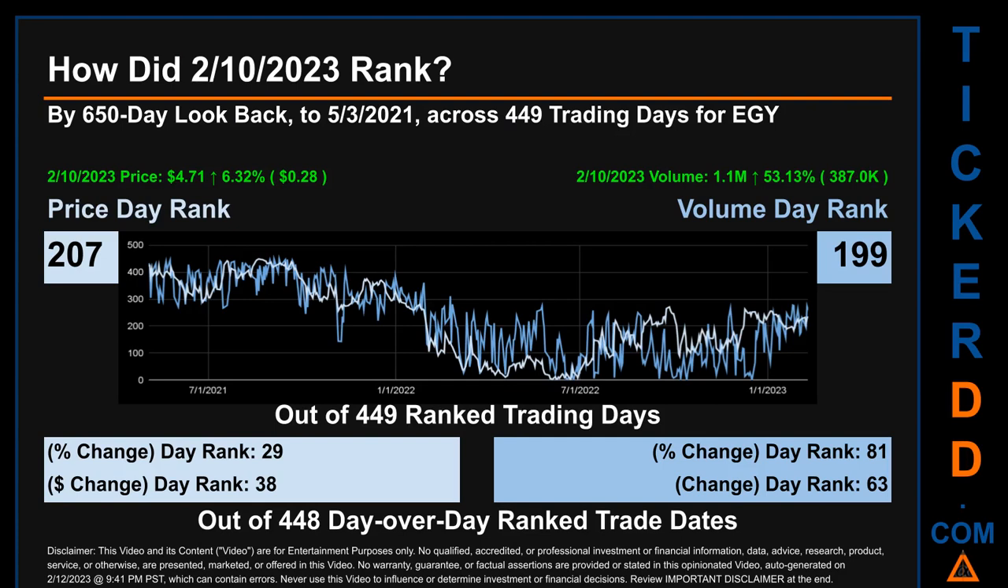The line graph overlays price and volume's daily ranking, as shown respectively in light versus dark blue, across those target trading days. In this view, essentially the dips are good whereas the spikes are bad. The price's day-over-day percentage change, jumping 6.32% on the 10th of February 2023, had a day rank of 29 while its dollar difference of 28 cents had a rank of 38 when compared day-over-day across 448 trading days. Volume's percentage change and difference were ranked respectively at 81 and 63.